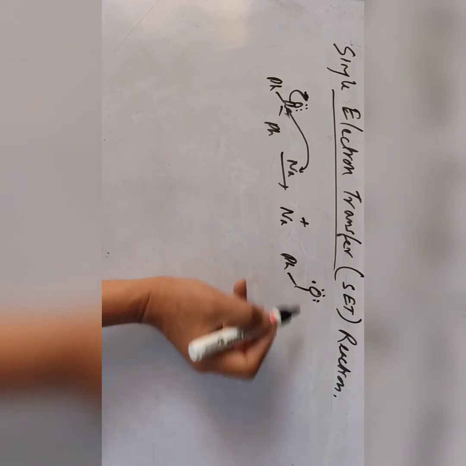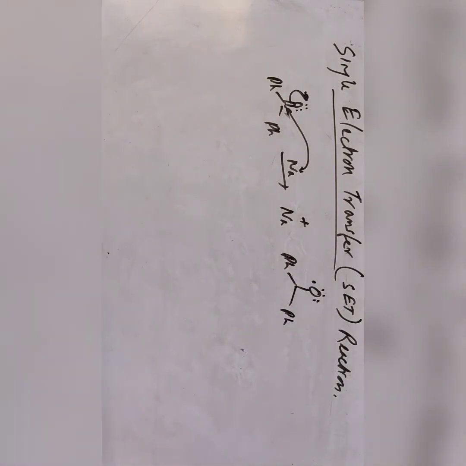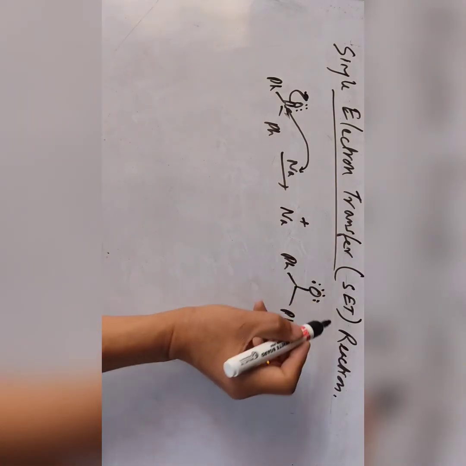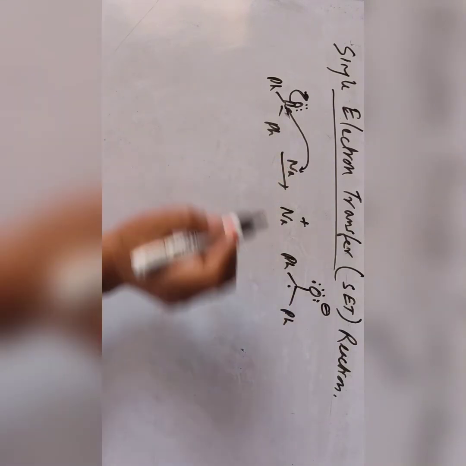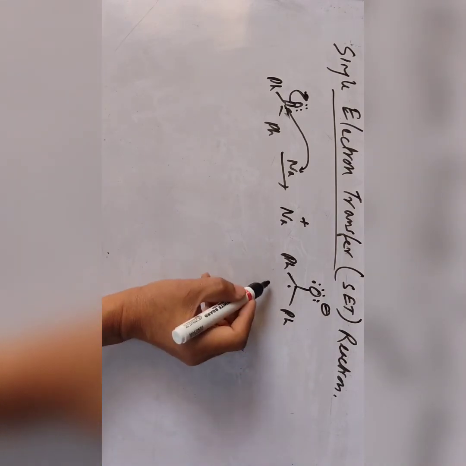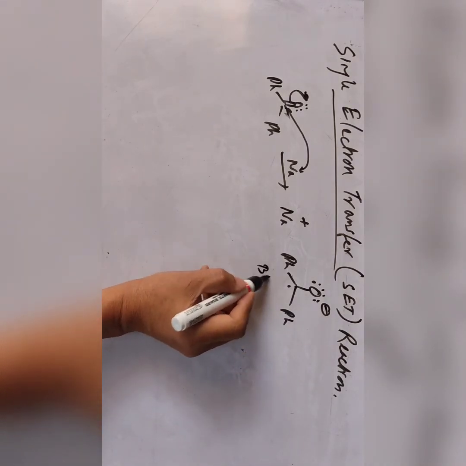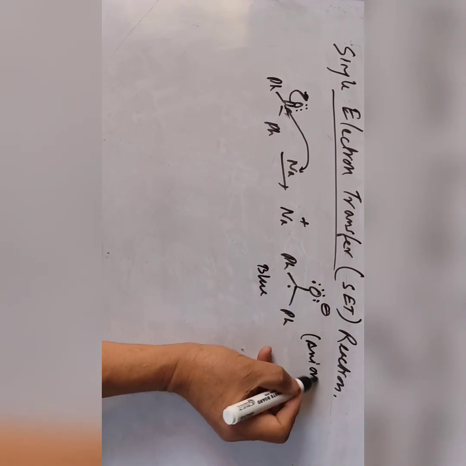So a radical is formed, then the phenyl groups. We can have one negative charge here, then the radical here, on the carbon. So this is an anion radical. The color is blue. Okay, the anion radical is formed.